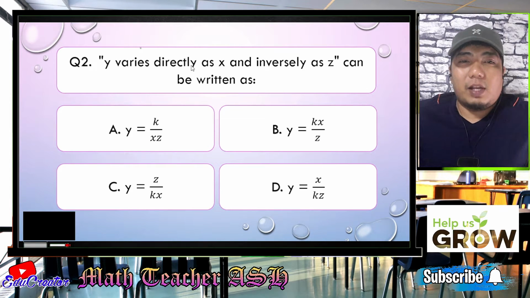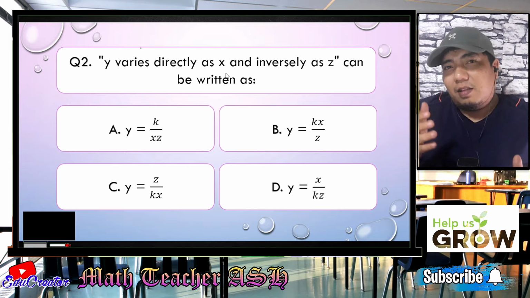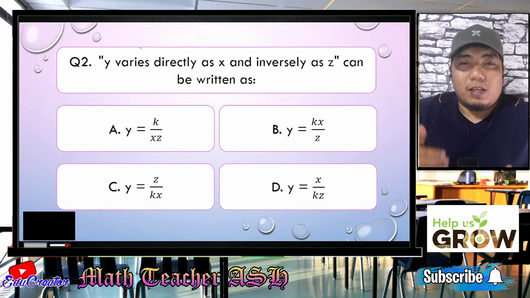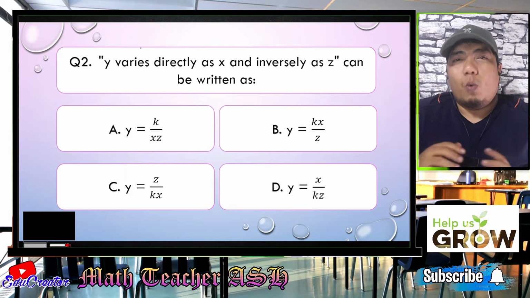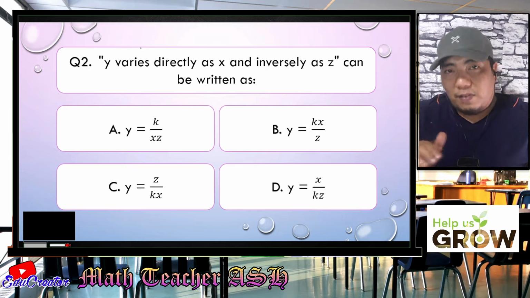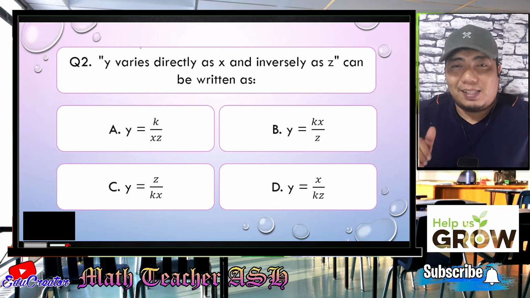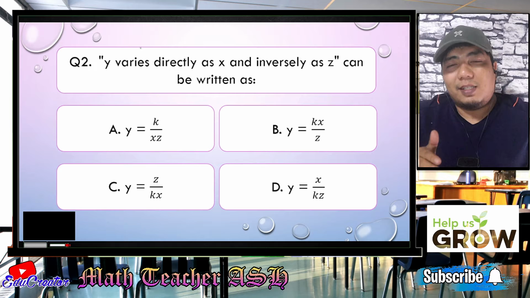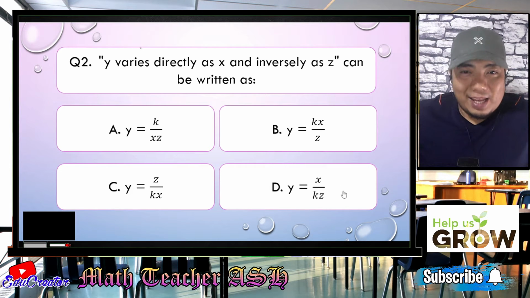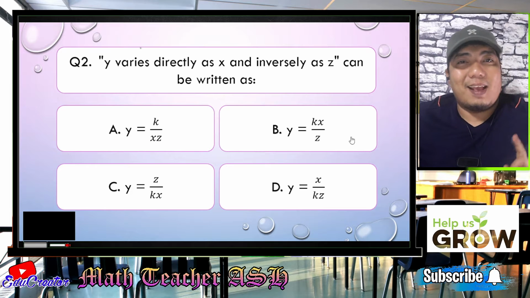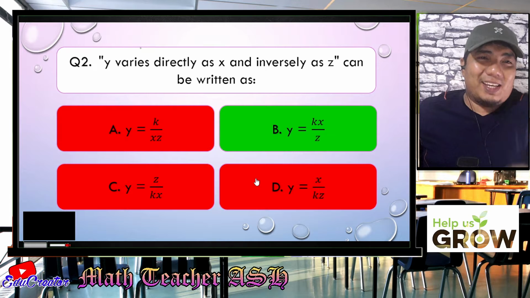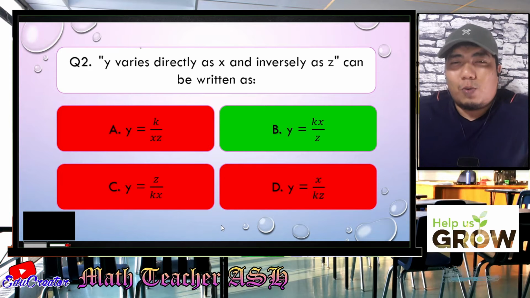Now, varies directly as X means that the constant of variation K will be multiplied with X. Then it says here inversely as Z. When we talk about inversely, it is basically using division, so divided by Z. That will give you Y is equal to KX over Z, and that is our letter B. We got it, my dear math learners. Easy, right? Very easy. So now let us go to question number 3.